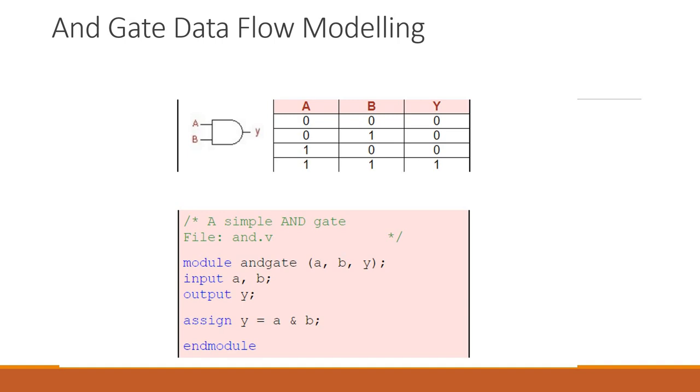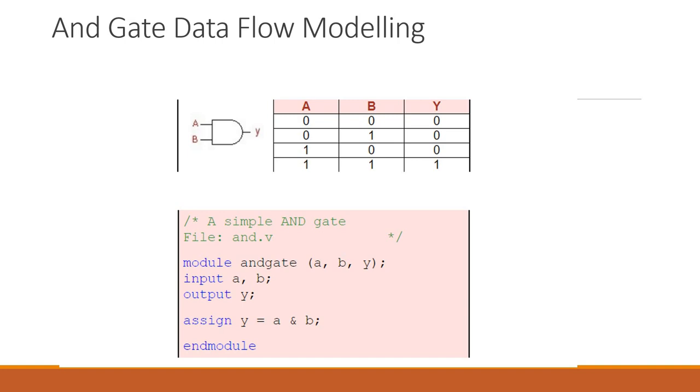So in the case of gate level modeling, you can see this part. We have module, and this is the same way. First we write module, then we give the module name. We have given AND gate here also, and then the terminals. Whatever terminals there are, we place in the parenthesis, and in the next line we say what the input signals and output signals are, and then this assign keyword. This is the keyword which we use for data flow modeling.